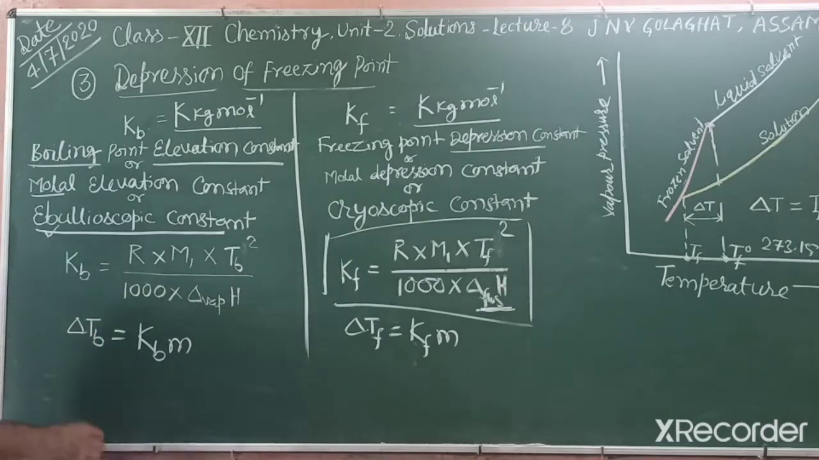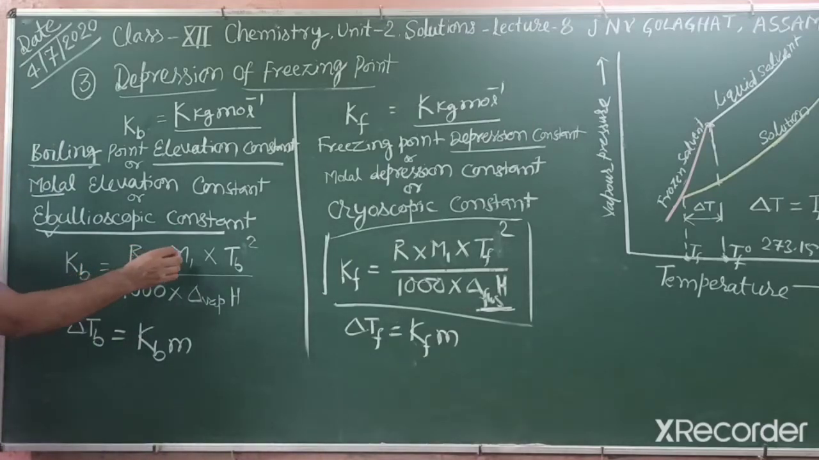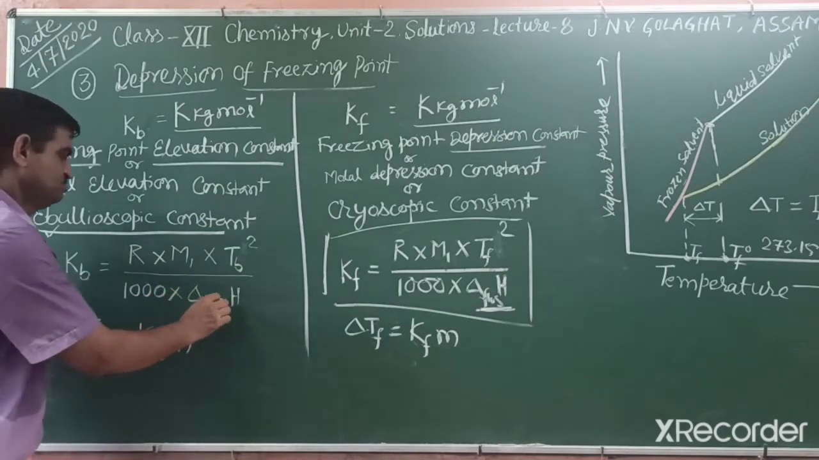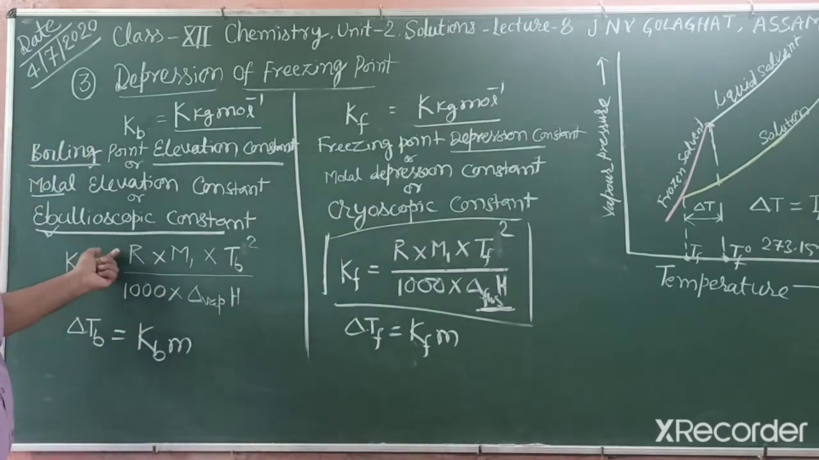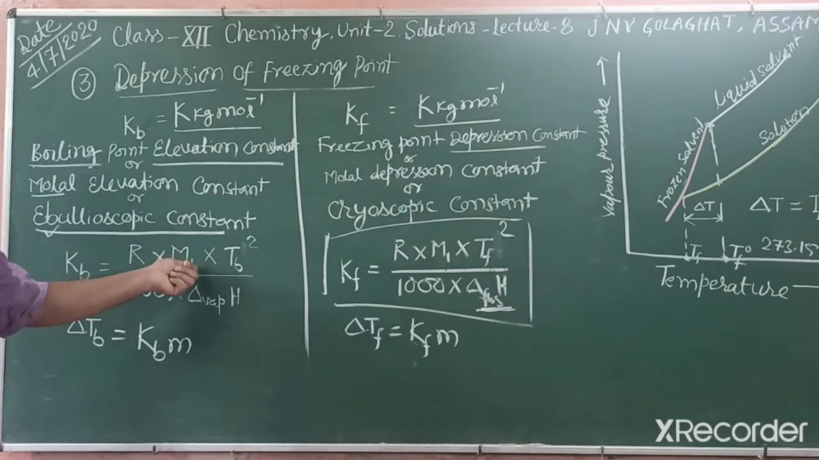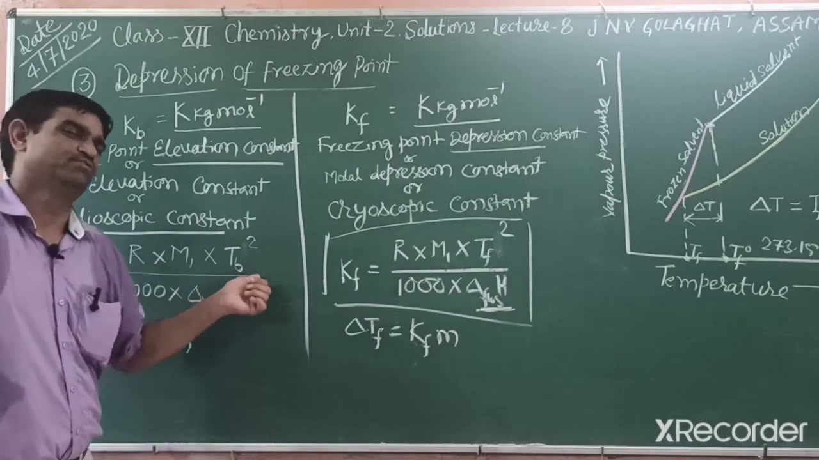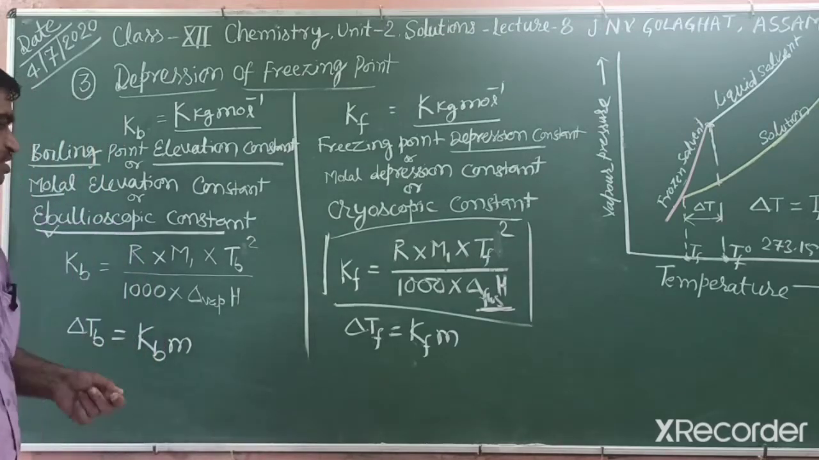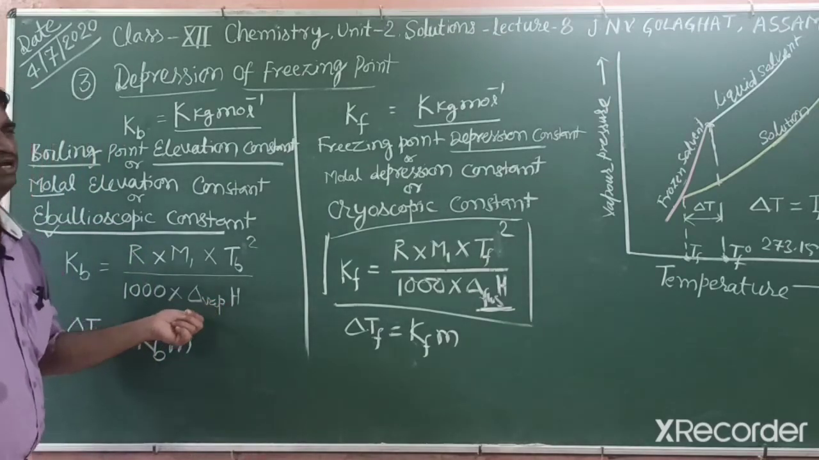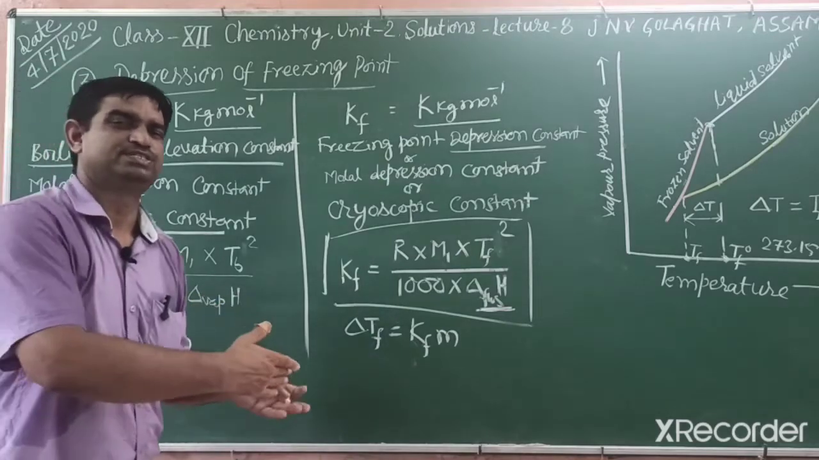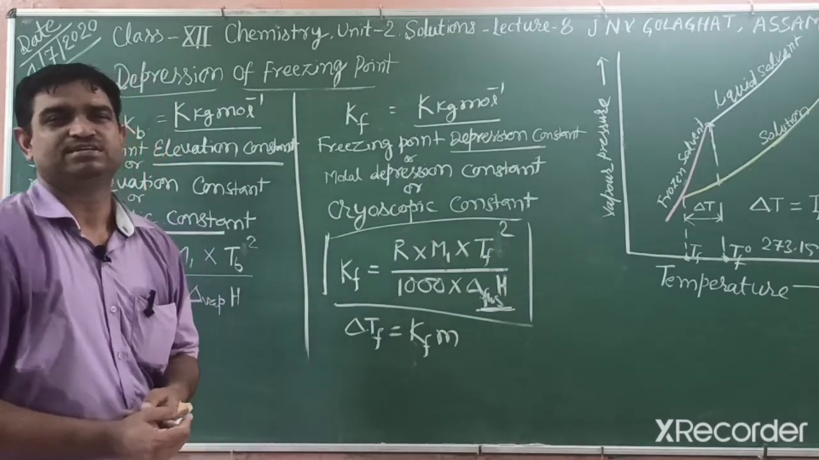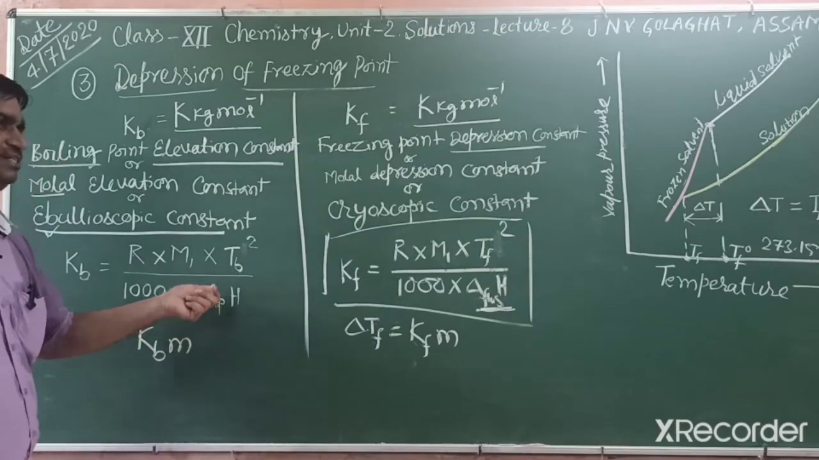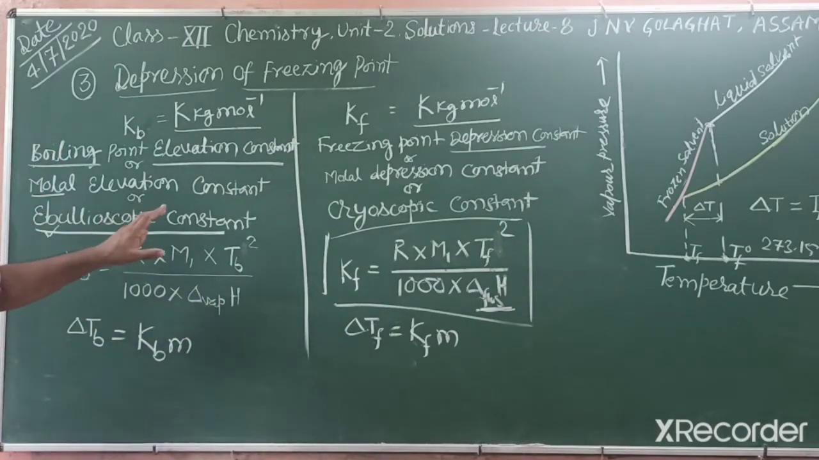In a similar way, Kb is R M1 Tb square divided by 1000 into enthalpy of vaporization. That depends on the boiling point. R is the gas constant, M1 is the molar mass of solvent, and Tb is the boiling point of the solvent; for example, water's boiling point is 373.15. Enthalpy of vaporization is the enthalpy change when 1 mole of liquid changes into gaseous state. So they depend on the nature of the solvent.